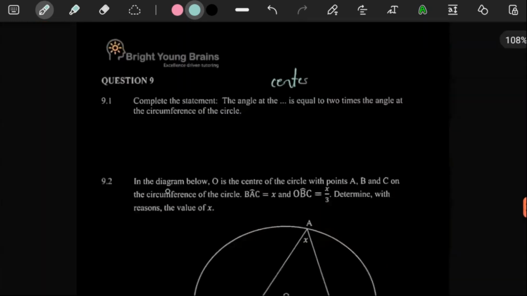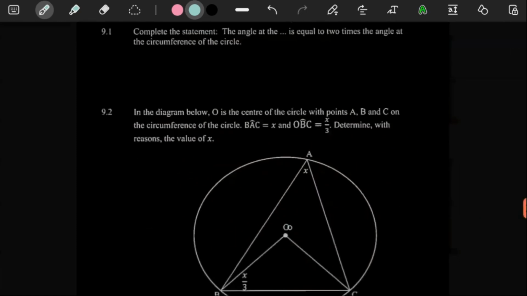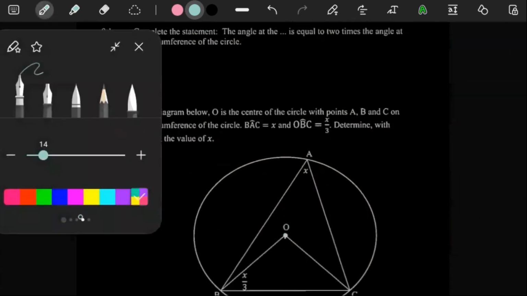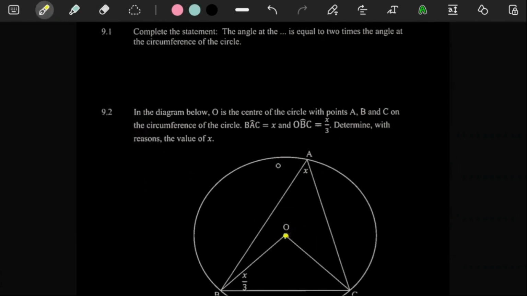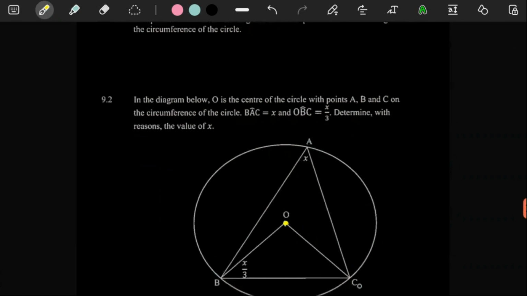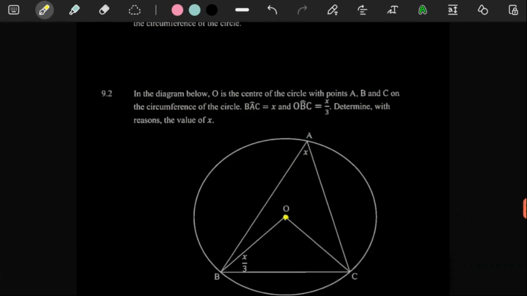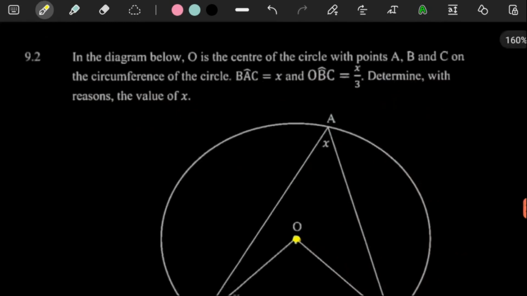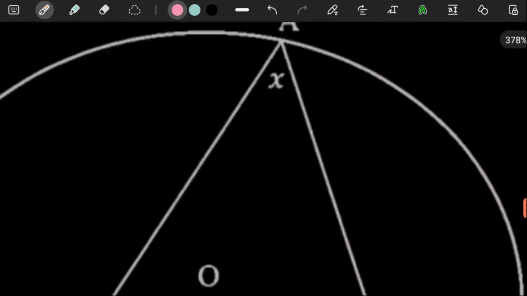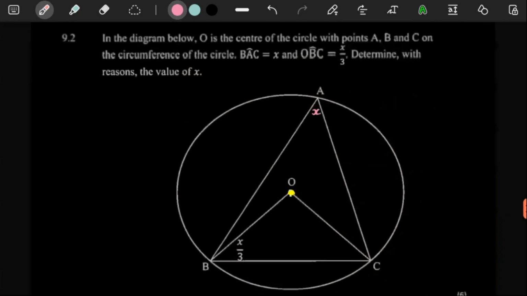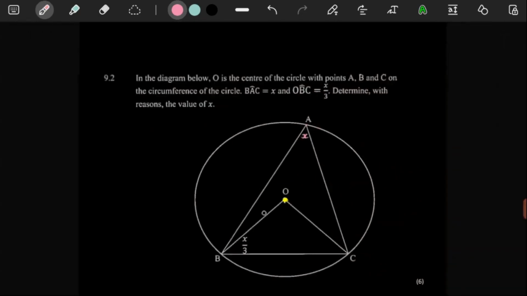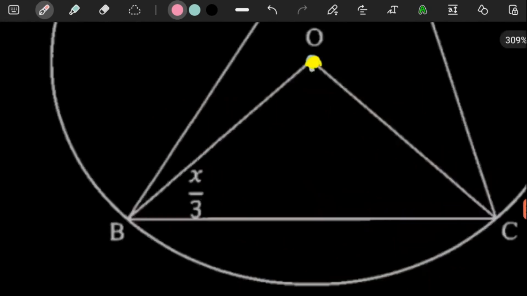So here it says in the diagram below, O is the center. Let me maybe use a brighter color, yellow. So O is the center of the circle with points A, B, and C on the circumference of the circle. And then they said BAC is equal to X. And then OBC is equal to X over 3.